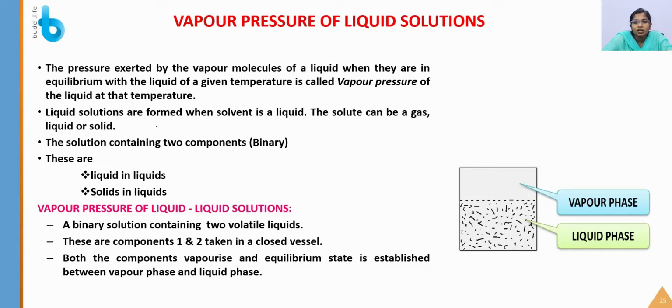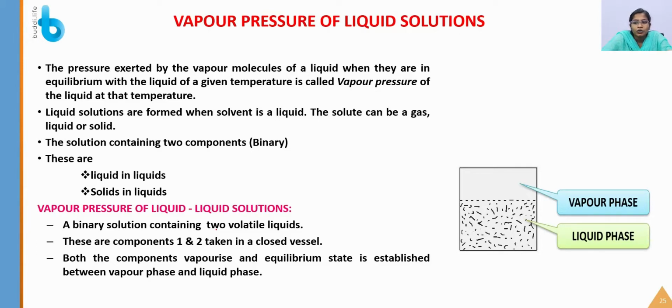Next, liquid solutions are formed when the solvent is a liquid. The solute can be a gas, liquid or solid. A solution containing two components is known as a binary solution. When you are talking about vapor pressure, you have to consider binary solutions only, where there are two substances. For vapor pressure we are considering liquid in liquid solutions and solid in liquid solutions. First we consider the vapor pressure of liquid in liquid solutions.